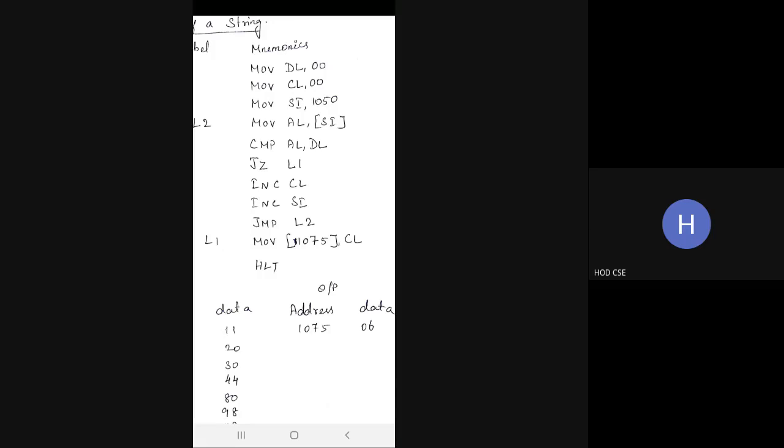Now I compare AL comma DL, jump if zero. If you receive 0, go to the label L1, where whatever data is present in CL is moved to 1075. If it is not zero, jump to L1 again.